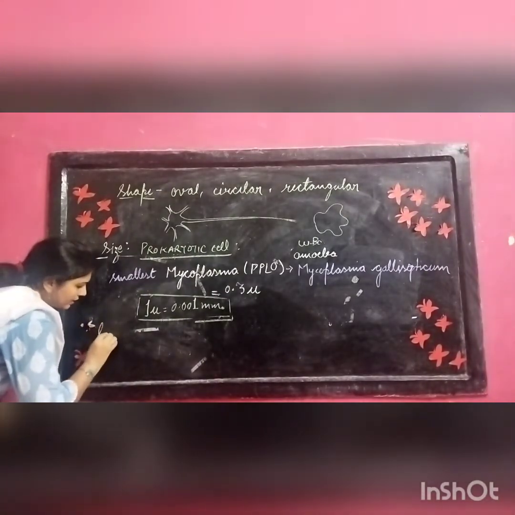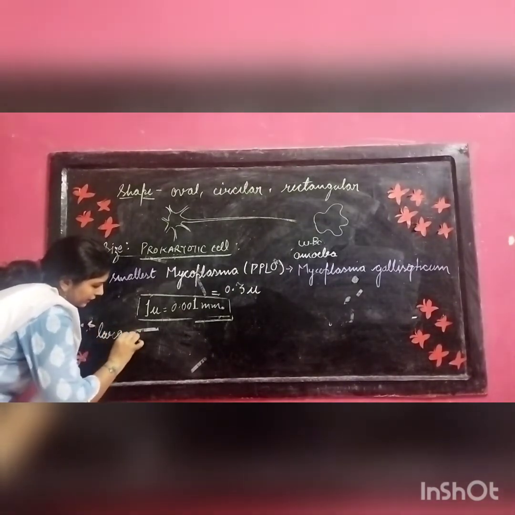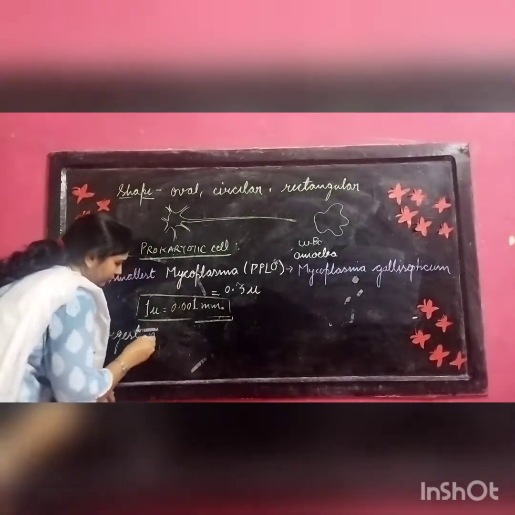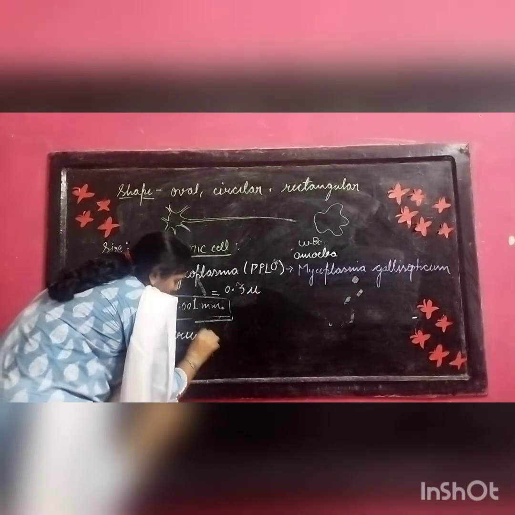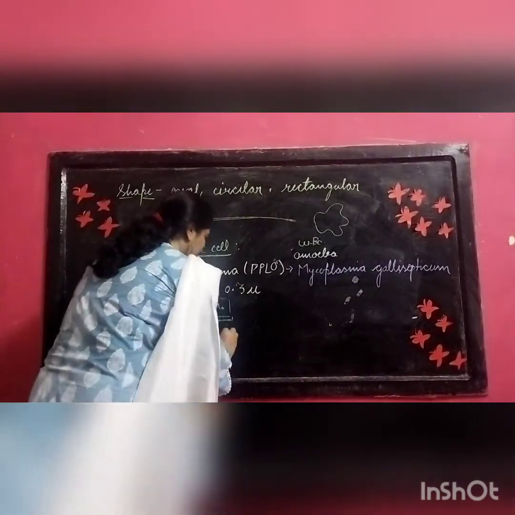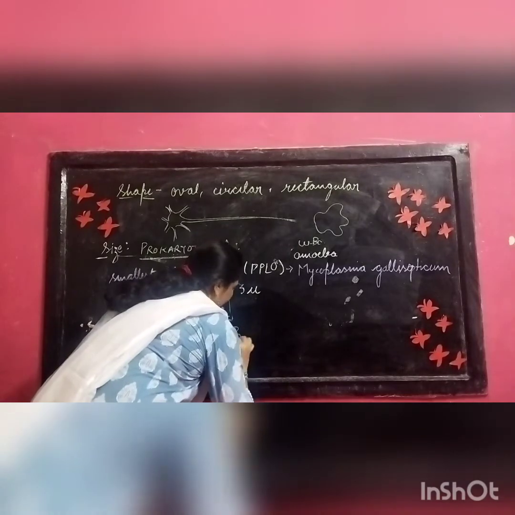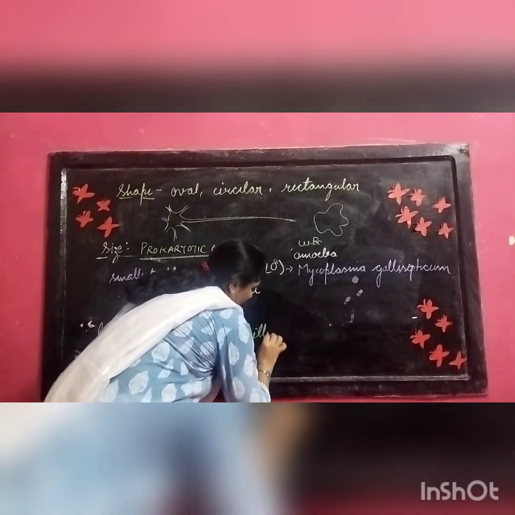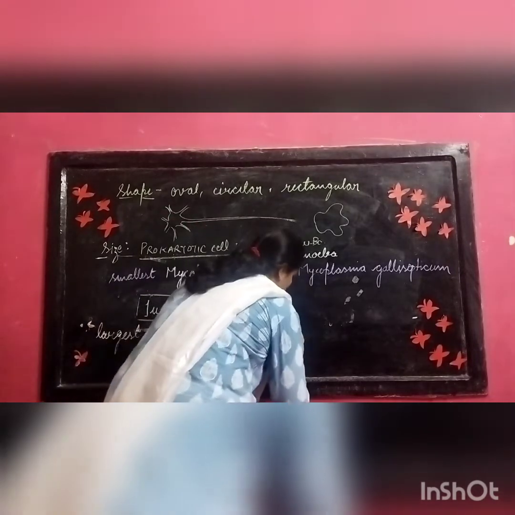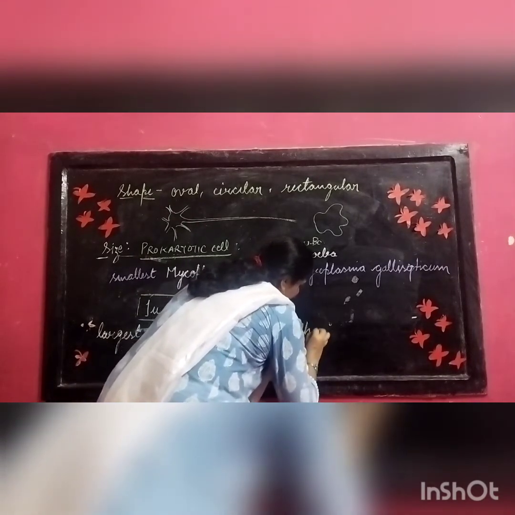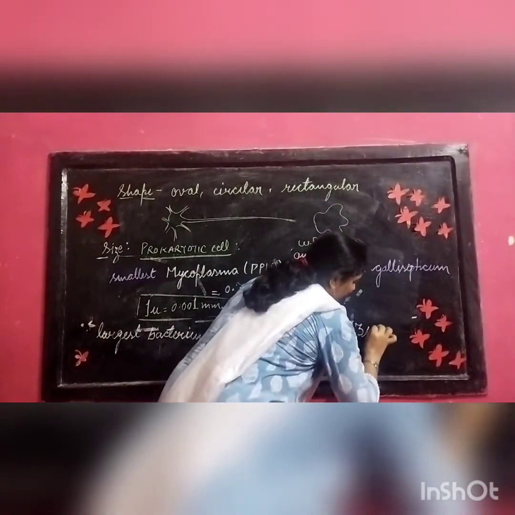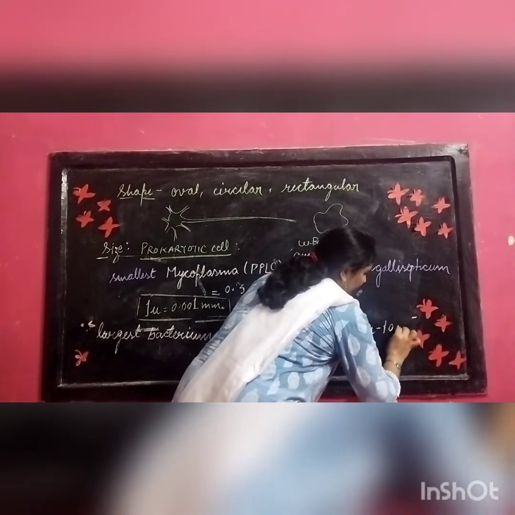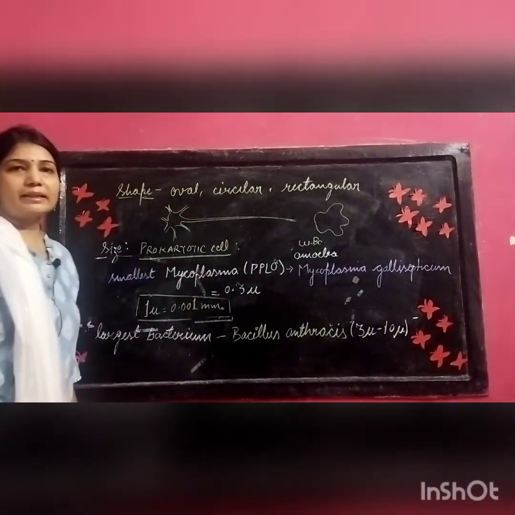The largest bacterium is known as Bacillus anthracis. And the size of Bacillus anthracis is 3 micron to 10 micron. Is it clear?